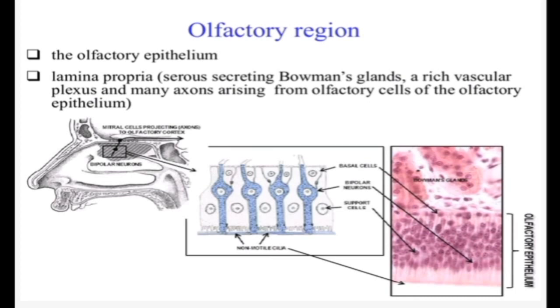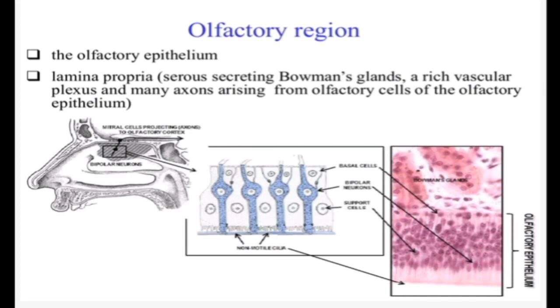There are three types of cells: the olfactory receptor cells, the sustentacular cells, and the basal cells. So this is the olfactory epithelium. You can see these are the olfactory cells, which are actually bipolar neurons, and there are sustentacular or supporting cells, and small basal cells, whose function is to produce new cells.